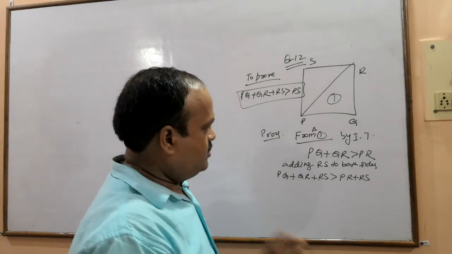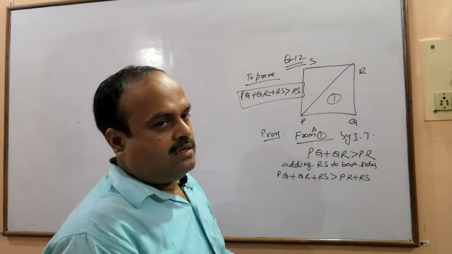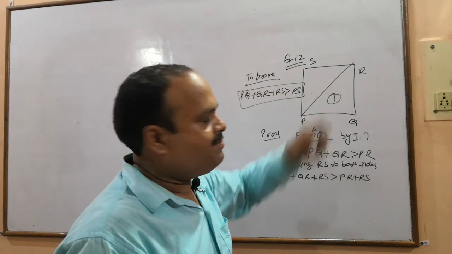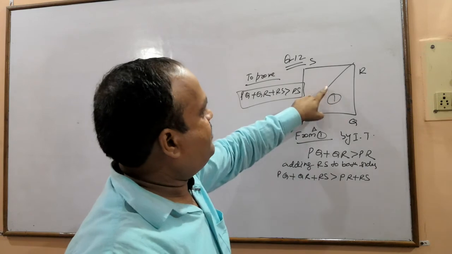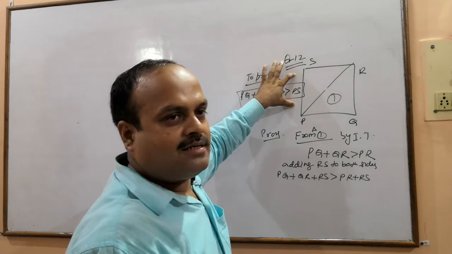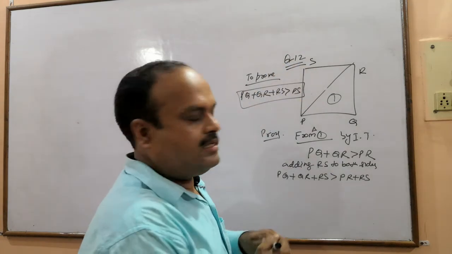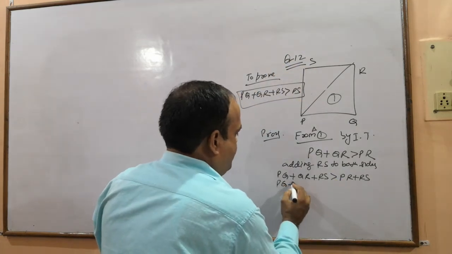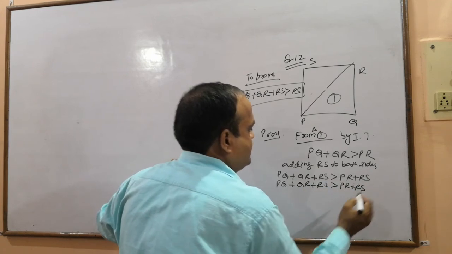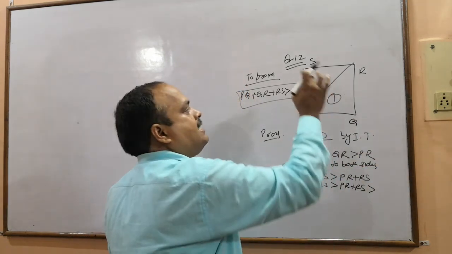Correct? So we want to show PQ plus QR plus RS is more than PS, but we have got PR plus RS instead of PS. Don't worry. Look at this in the diagram. PR plus RS: PR is this side, RS is this side. So we know that the sum of two sides is always greater than the third side. So in place of this you can write that this is greater than PS. So PQ plus QR plus RS is greater than PR plus RS, and PR plus RS is greater than PS.